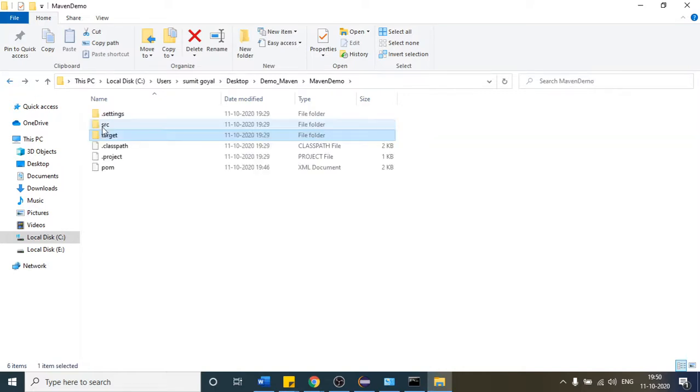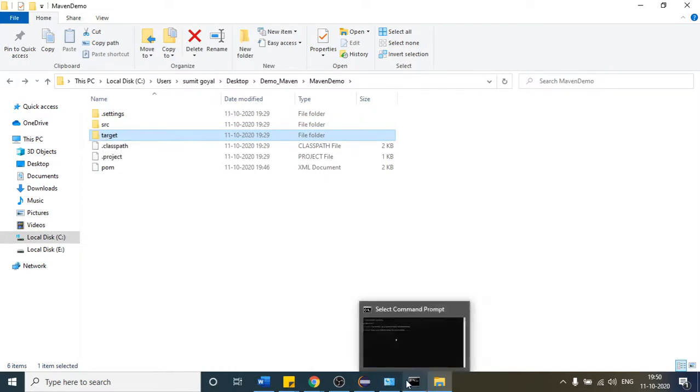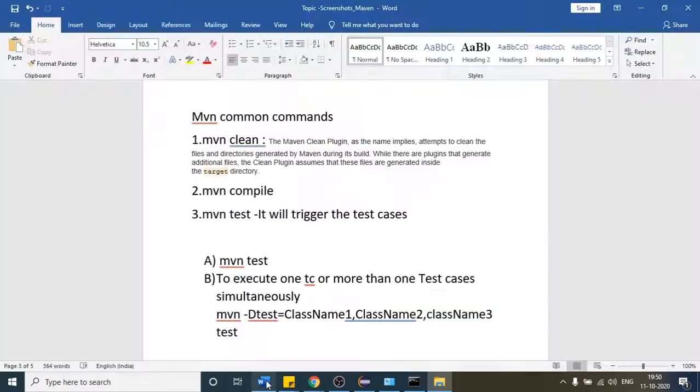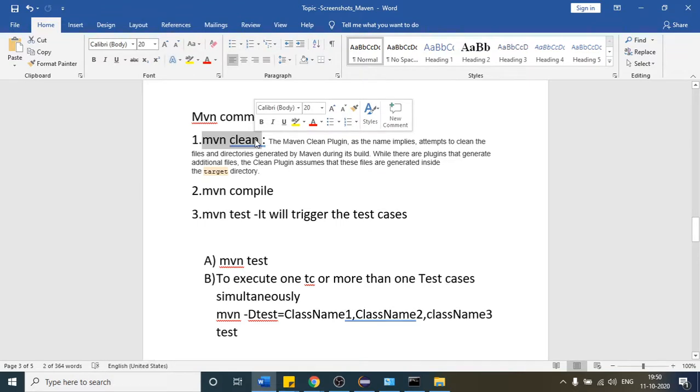Whatever files were generated the first time, I want to clean this folder. Then I will just use this command, which is called Maven clean, right? This is the command we can use in our command prompt if we want to remove the previous files generated by Maven upon running our test cases. You can use this command.